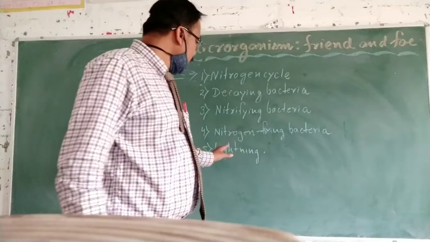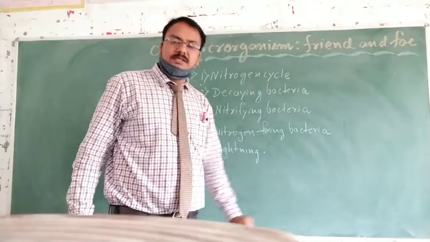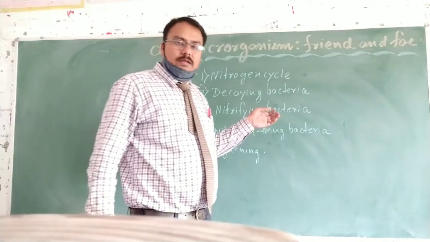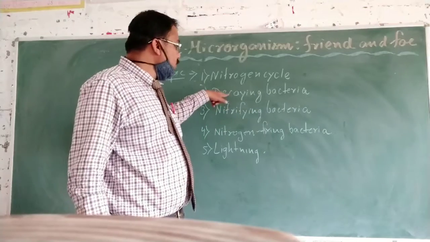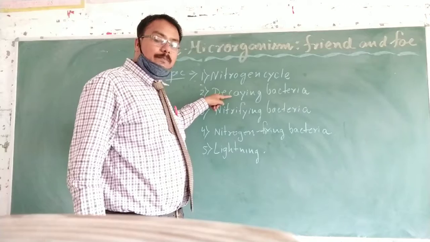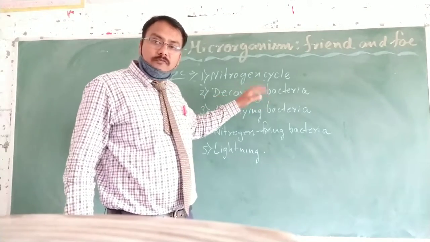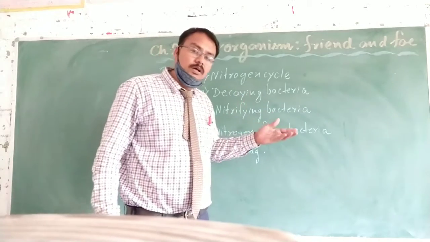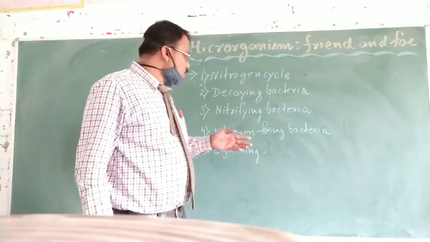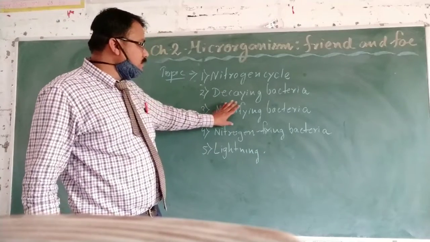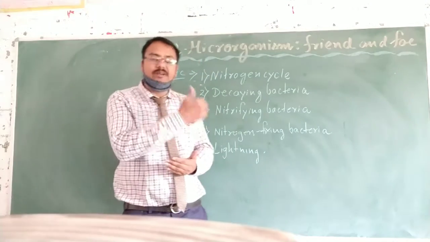Once again, I have just missed this point, nitrifying bacteria. There are certain bacteria present in the soil that convert the ammonia, which the previous bacteria released by decomposing dead organisms, into nitrate form. Such bacteria present in the soil help in the conversion of ammonia into nitrate form.